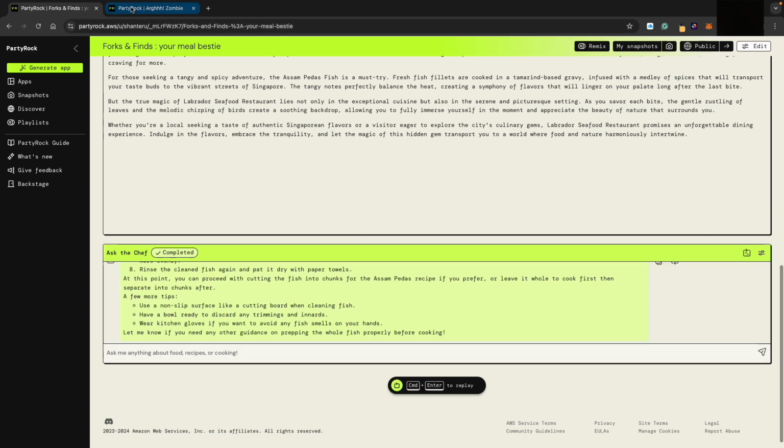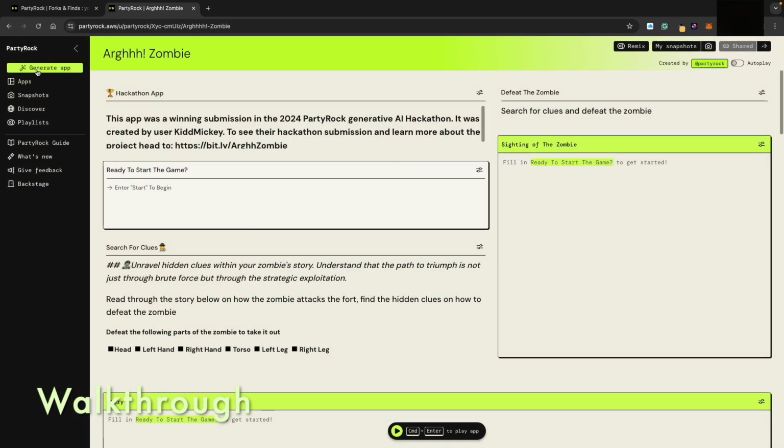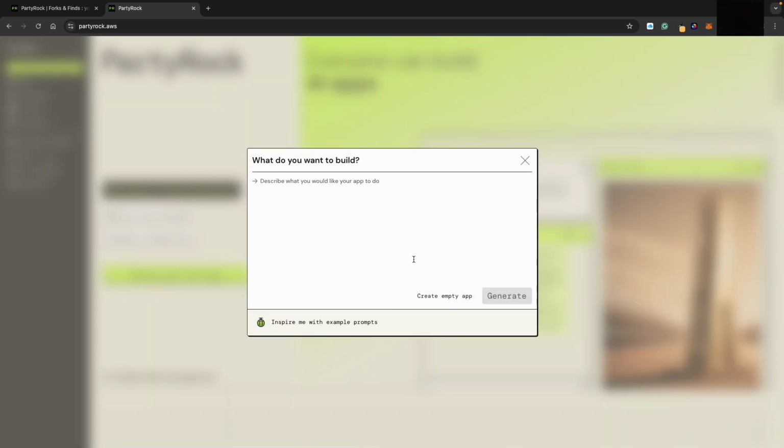So let me just show you how to generate an app. If you can't see this, maybe you start from here. When you press build your app, usually they will let you, this is what I experienced just now, describe whatever app you would like to have. Maybe I don't even need to write a lot. I can just say I want to think of names for my puppies, for example. Okay.